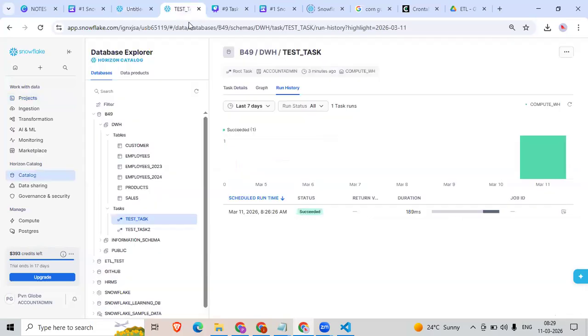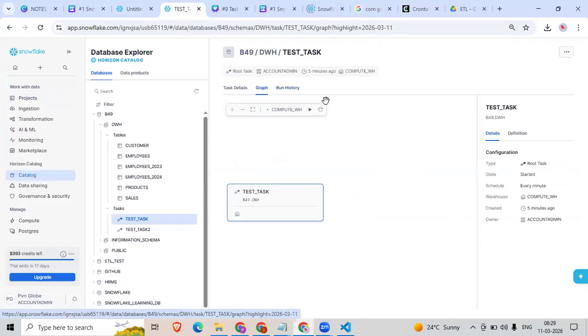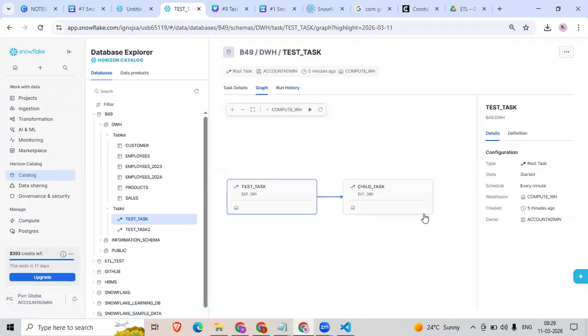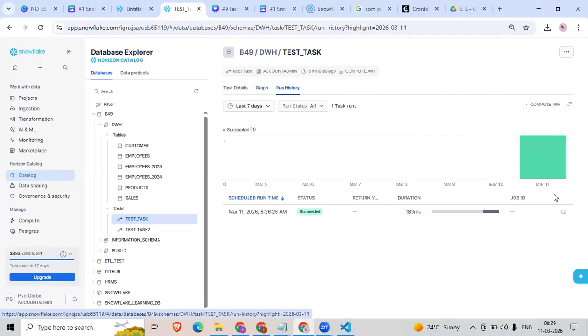Okay. Let me come back here. Let me go to graph. Let me refresh. You can see parent and child task. This we call a DAG. Like that you can create thousands of tasks in a DAG. Both are in resume state, and you can see here the history. Whenever the job got executed, that history will get added here.